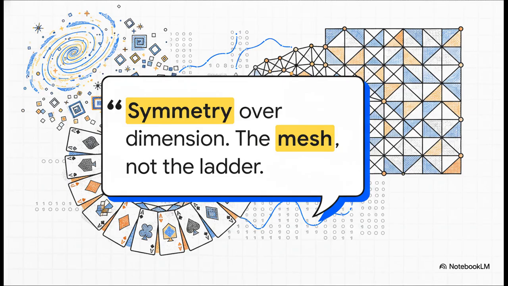I want to leave you with this really powerful, lingering thought from the author. Symmetry over dimension. The mesh, not the ladder. Reality isn't some endless ladder of higher and higher dimensions we have to tirelessly climb. It's just a single, beautiful symmetry, rotating and repeating at every possible scale, from a deck of cards all the way up to the cosmos. Think about that the next time you look up at the stars. Are you looking at infinity or just the next recursive fold of the mesh?